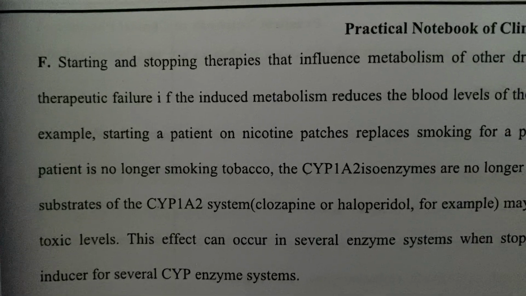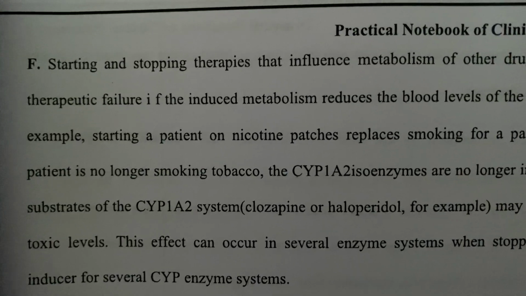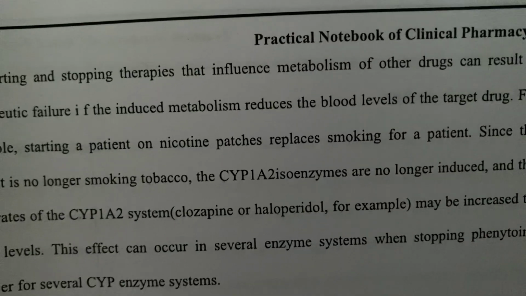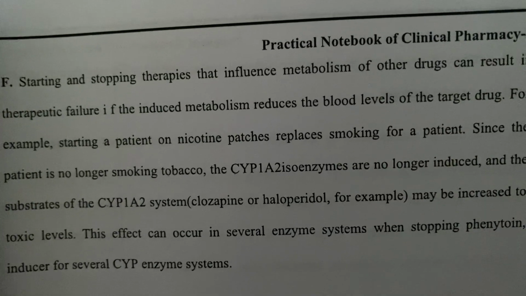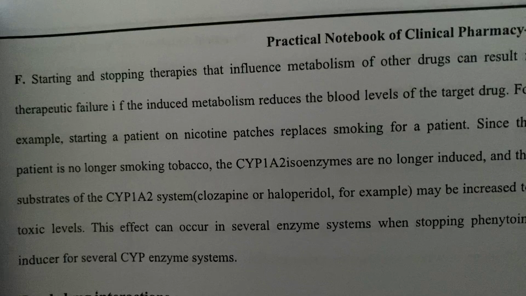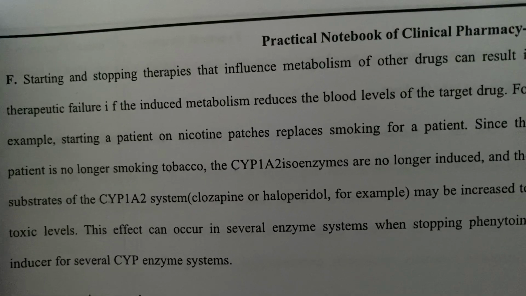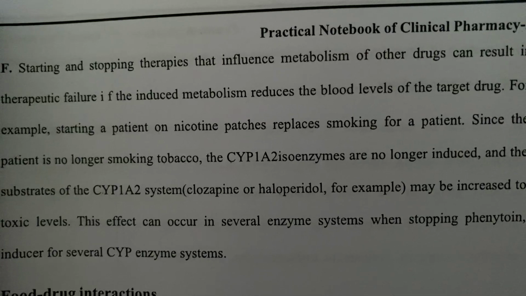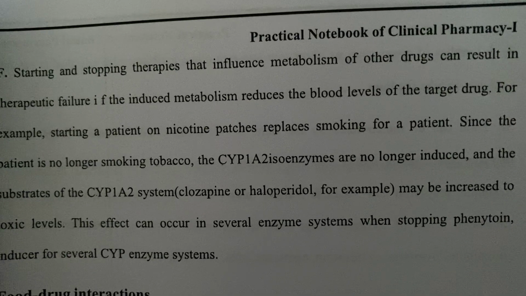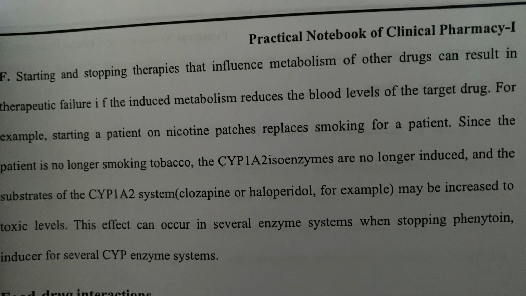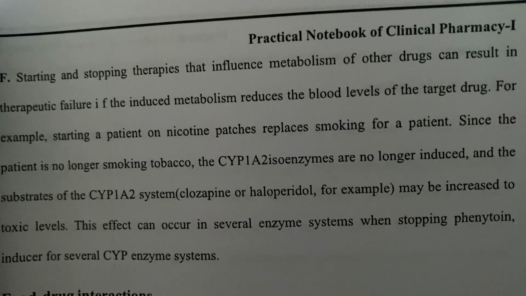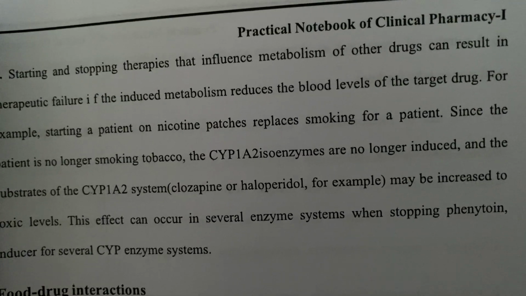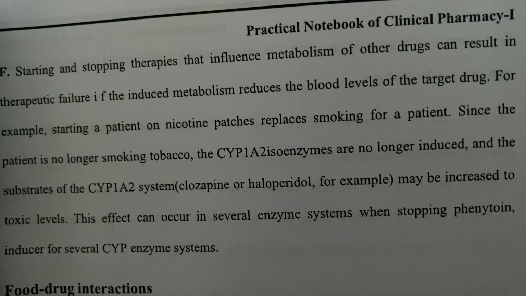Starting and stopping therapies that influence the metabolism of another drug can result in therapeutic failure if the induced metabolism reduces the blood level of the target drug. For example, a patient is started on nicotine patches to replace smoking.